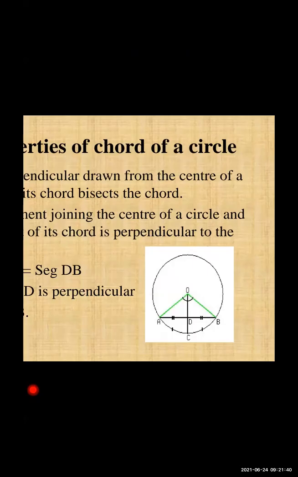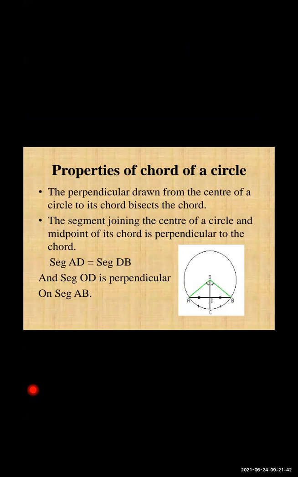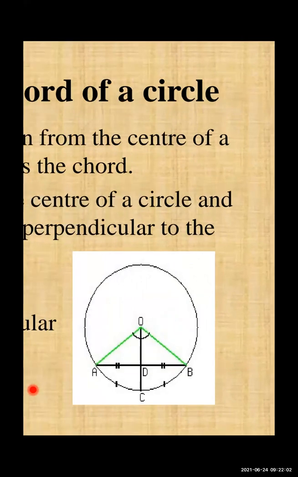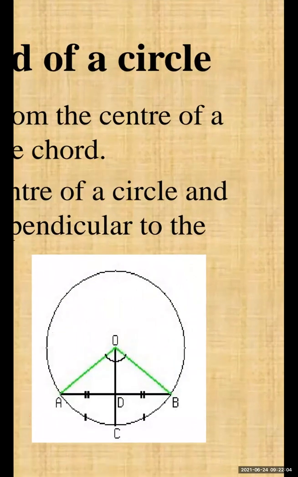So these are very important properties of a chord of a circle. On these properties most of the part of the circle is considered, because whenever a perpendicular is there, see here, there are two right angles at point D. Let us take a pen.